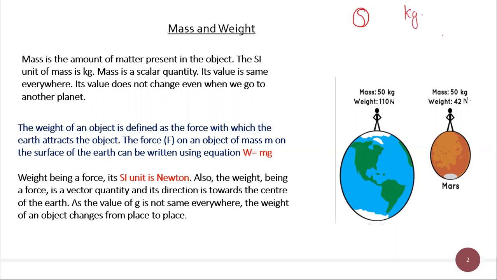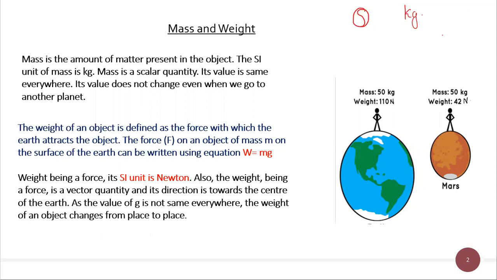It has only magnitude, so it is a scalar quantity. Mass will be the same everywhere. It does not change even when you go to another planet. Look at this diagram. Mass of this person on the earth is 50 kg. On Mars also, the same person's mass will be 50 kg. That means it will not change from place to place. So we can say that mass cannot be zero. That means if it is zero means the object will not exist. Is that clear? So mass means amount of matter or material present in an object is called a mass.